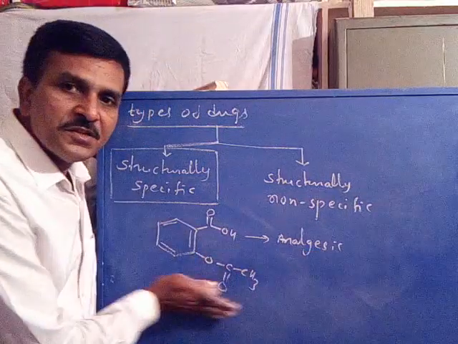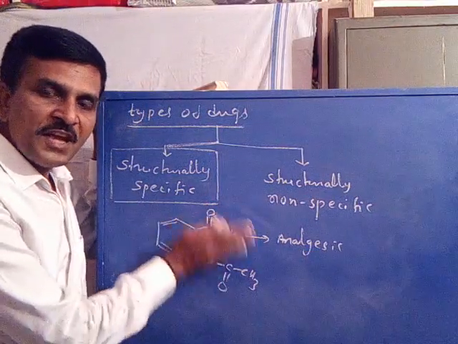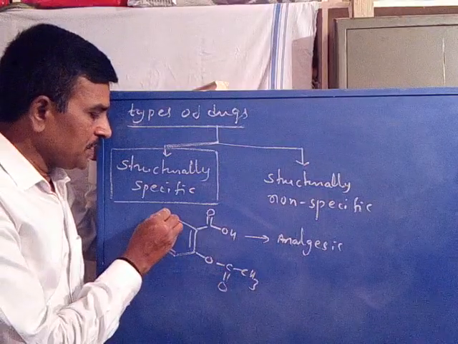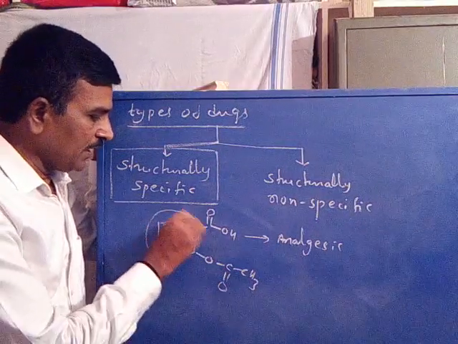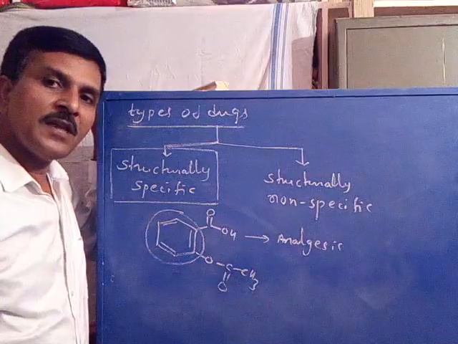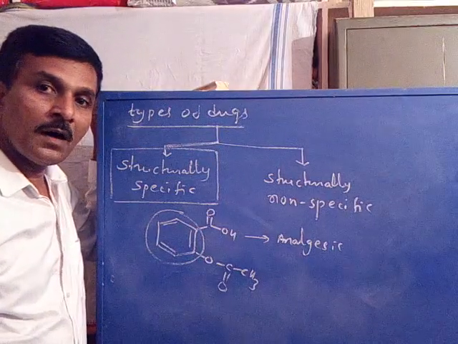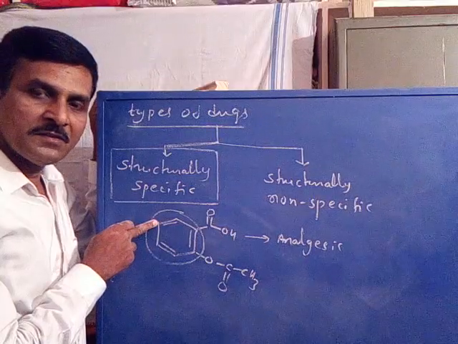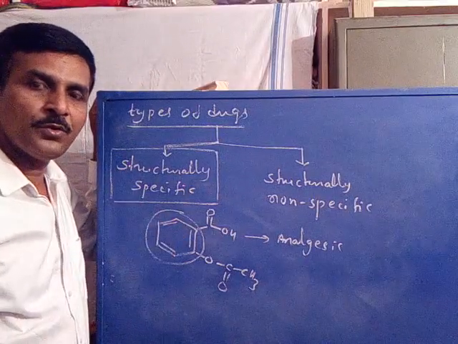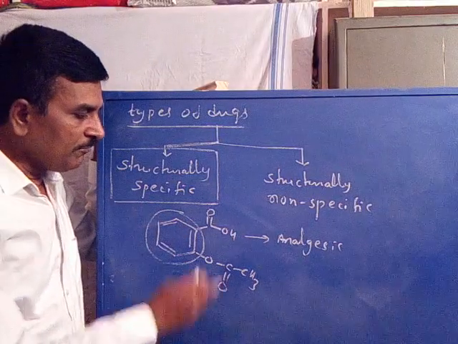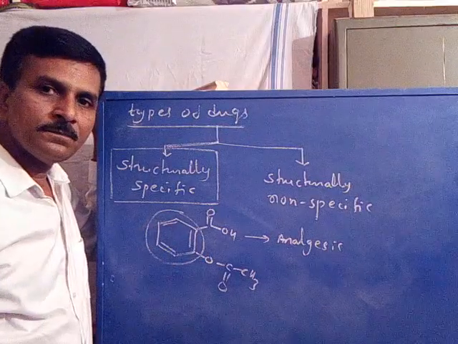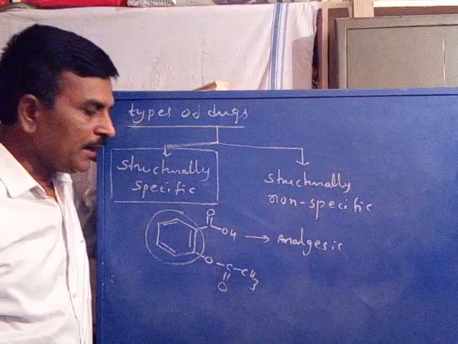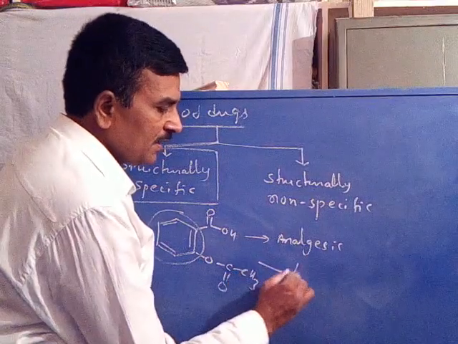If we change its structural property, like substituting the carbocyclic ring with another ring, or substituting the hydrogens on the aromatic system with other substituents, or if we remove this oxygen, or if we remove the carboxylic acid group, it loses its analgesic activity.